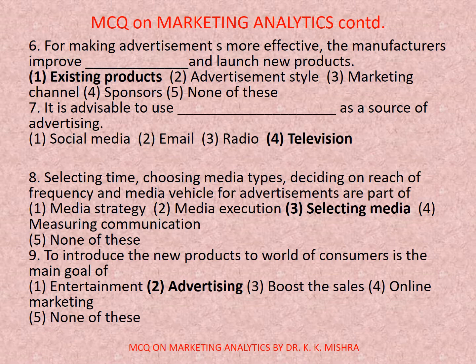Question number 7. It is advisable to use dash as a source of advertising. Options are 1. Social media, 2. Email, 3. Radio, 4. Television. Correct option is 4. Television. Question number 8. Selecting time, choosing media types, deciding on reach of frequency and media vehicle for advertisements are part of. Options are 1. Media strategy, 2. Media execution, 3. Selecting media, 4. Measuring communication, or 5. None of these. So correct option is 3rd, selecting media.